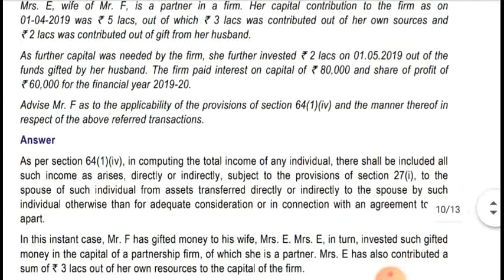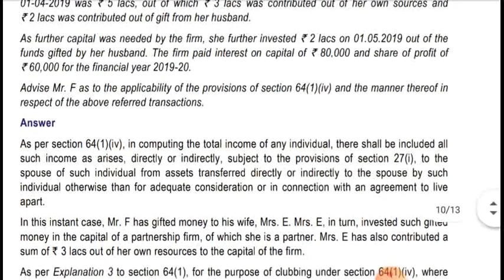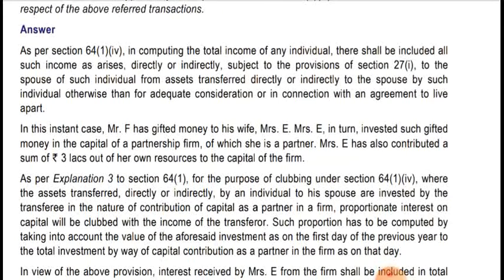Advise Mr. F as to the applicability of the provision of section 64(1)(iv) and the manner thereof in respect of the above referred transactions. As per section 64(1)(iv), in computing the total income of an individual, there shall be included all income arising directly or indirectly, subject to the provision of section 27(i), to the spouse of such individual from assets transferred directly or indirectly to the spouse by such individual otherwise than for adequate consideration or in connection with an agreement to live apart.